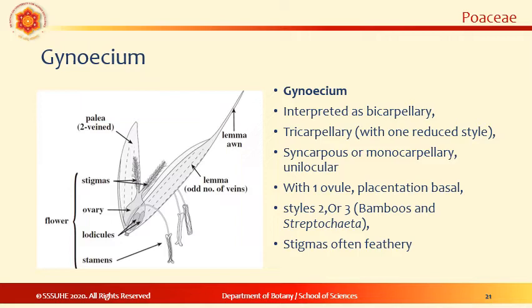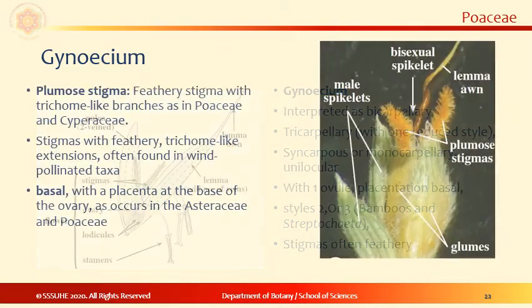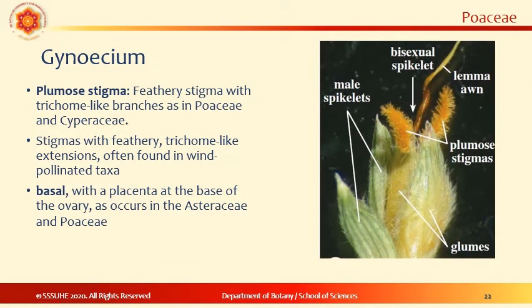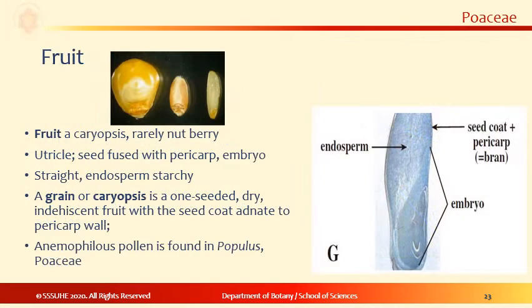Stigmas have feathery extensions. Here in the photo you can see the plumose stigma, which is the feathery stigma having hairy branches, and these are very important for wind pollination. The basal placentation is often found in the Asteraceae and Poaceae. Nectaries are absent in this family. Fruit is a caryopsis, which is a grain, and seeds are endospermous, and plants are generally wind pollinated.